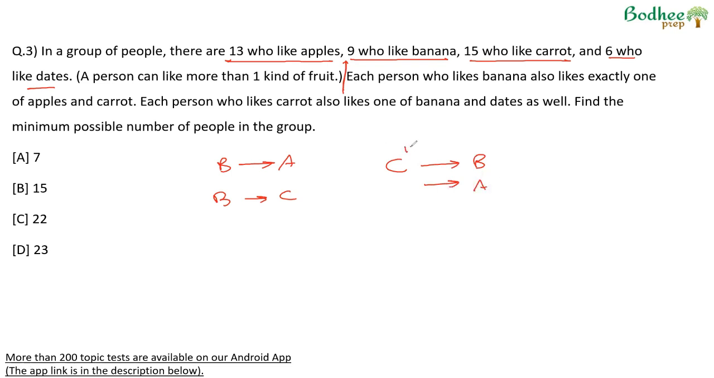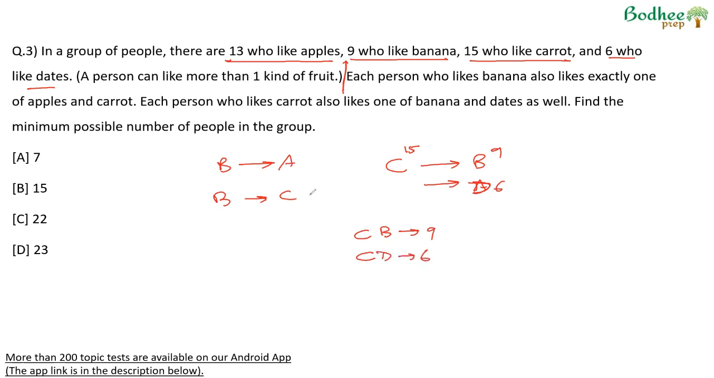Now there are 15 people who like carrots. Each person who likes carrots also likes a banana or a date. There are 9 people who like bananas. There are 6 people who like dates. Therefore, we can say out of the 15 people who like carrots, carrots and bananas will be 9. Carrots and dates will be 6.